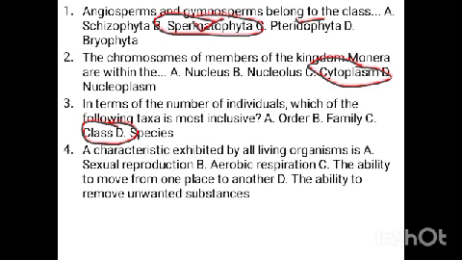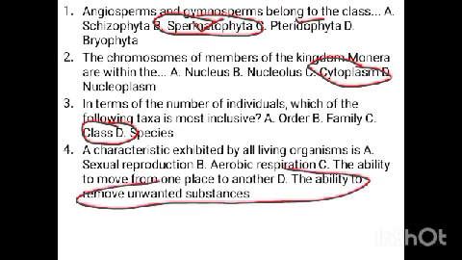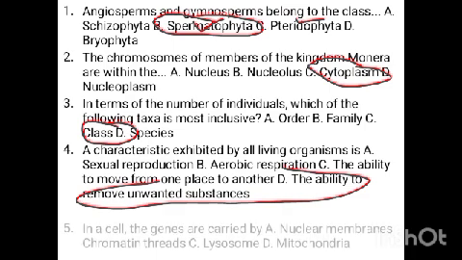The ability to move from one place to another, that is a feature of animals. Plants move, but they move part of their body, not from place to place. So that is a feature of animals. The ability to remove unwanted waste. Yes, excretion is a feature that is common to all living organisms, both plants and animals. So that is our answer. The ability to remove unwanted waste, excess waste from the body, toxic waste substances from the body.